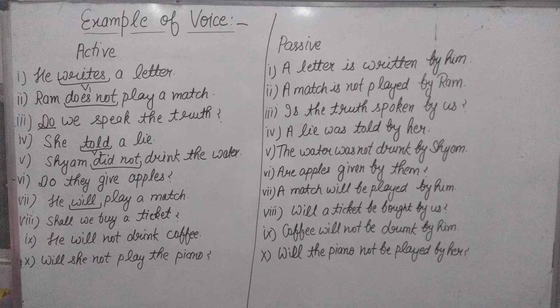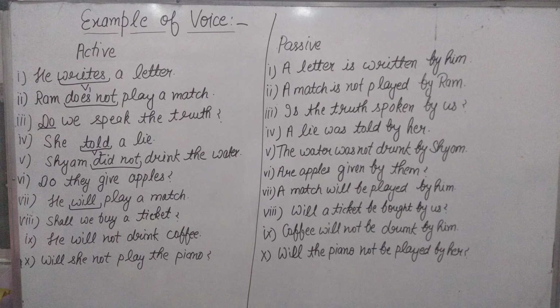Next sentence: Shall we buy a ticket? A ticket is the object, so we change it to the subject with a helping verb. It is an interrogative sentence. We use "will". Will a ticket be bought by us? We change "we" into "us". Next sentence is: He will not drink coffee. It is a negative sentence of simple future tense. We change the object into the subject. Coffee will not be drunk, third form "drunk", by him.